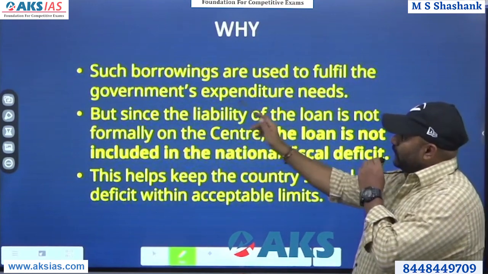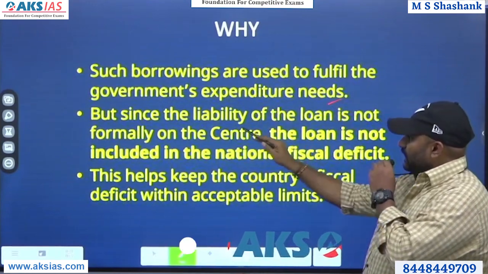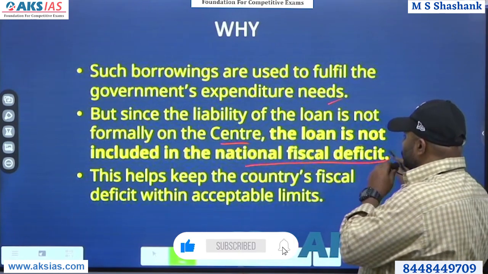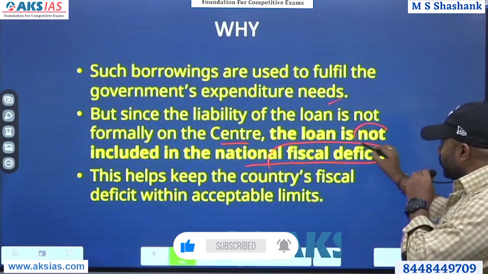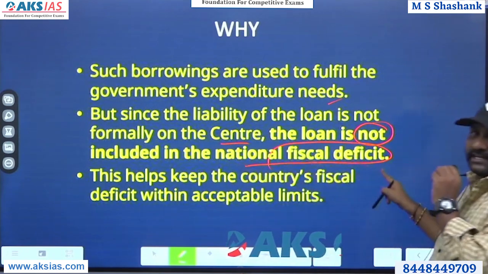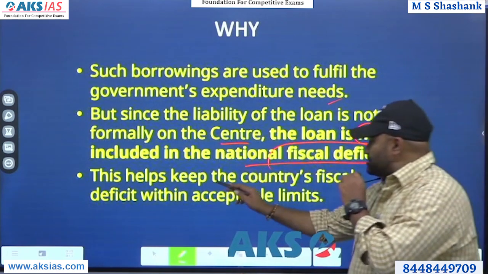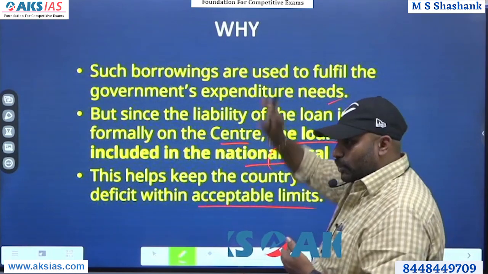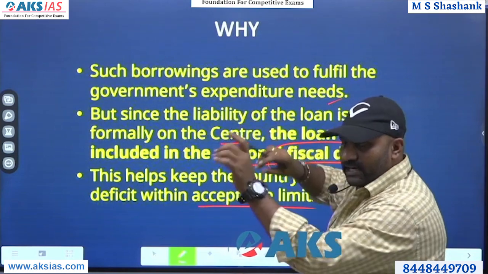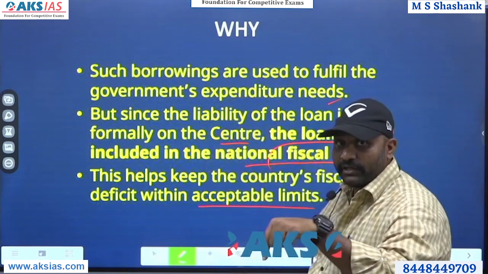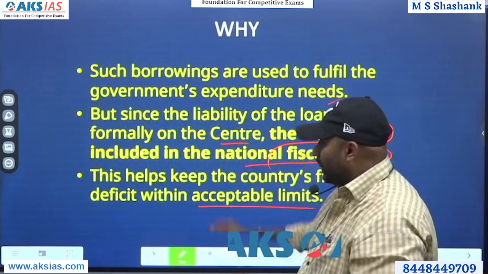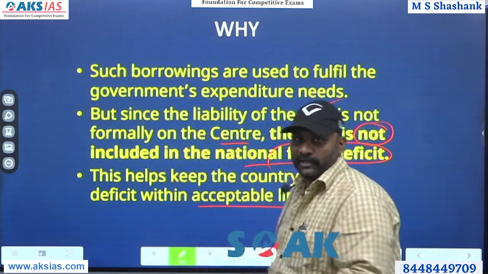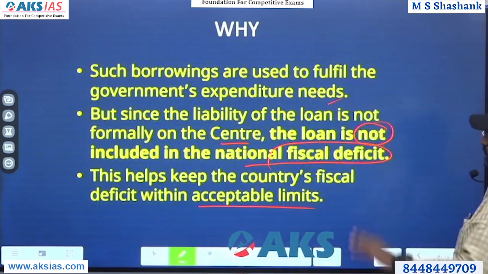Next, why do we do such borrowings? Borrowings are used to fulfill the government's expenditure needs. The liability of the loan is formally on the center. The loan is not included into the national fiscal deficit. That is a highlight point. This helps keep the country's fiscal deficit within an acceptable level. Though the borrowing is taking place, since it is not included, the fiscal deficit levels will remain the same. But at the end of the day, the liability of repaying the loan will be on the center as well as those organizations who have taken and used the money. Therefore, that is a problem. So that's about it.